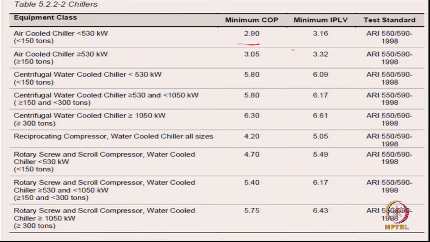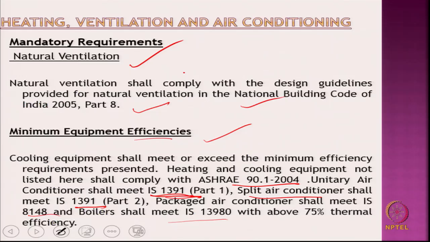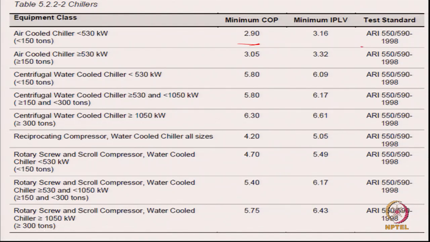This is a kind of table which is available with respect to the HVAC system. We will not look into this really, but such a table does exist. For example, this is based on a kind of test standard, ASHRAE standard. According to this, the values should satisfy these values.